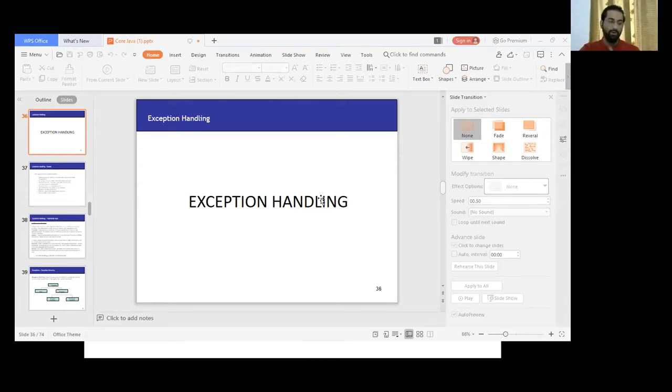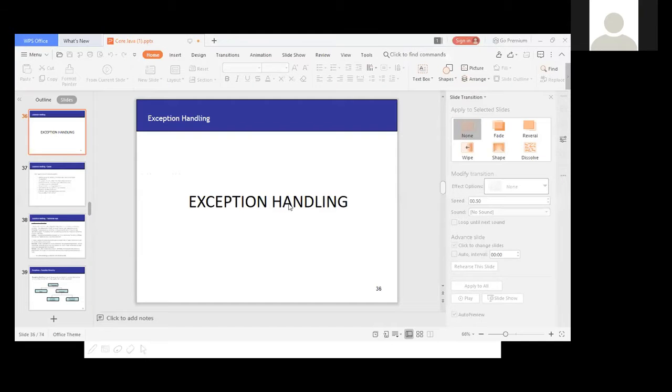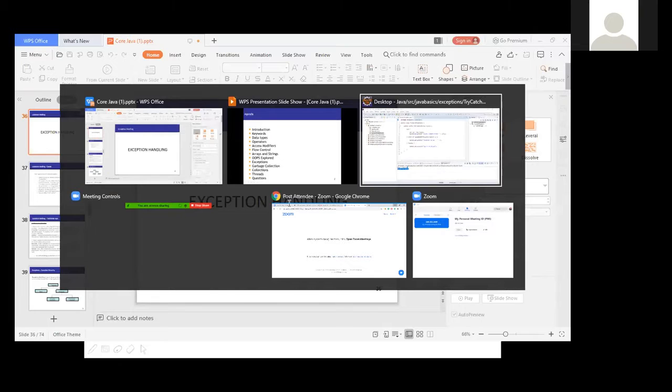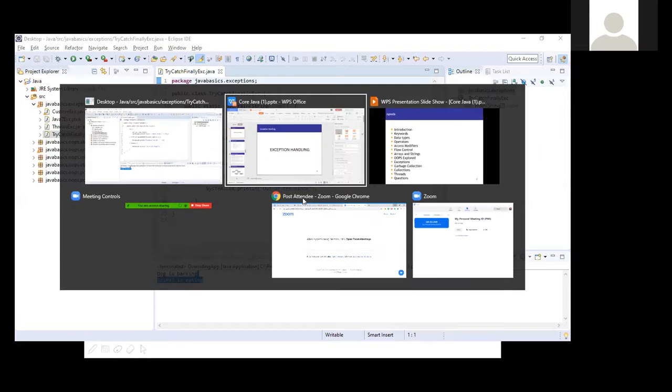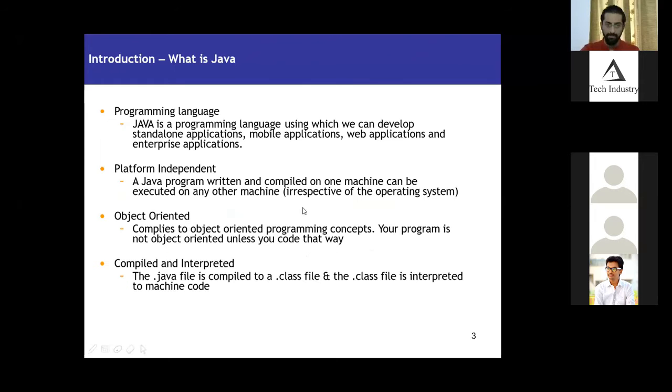So yep, guys, all of you are correct. Also, the flow of the application should not break. That's why we use exception handling. Okay, yep, that's correct. Flow of the application should not break, right?